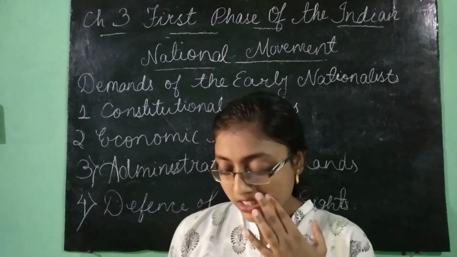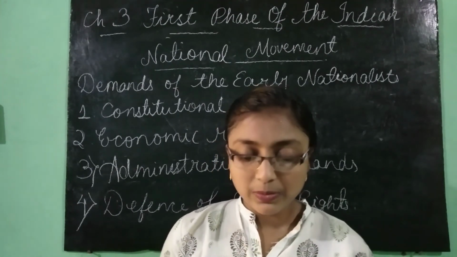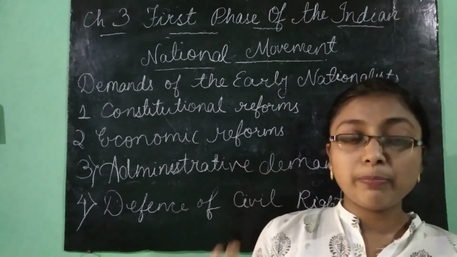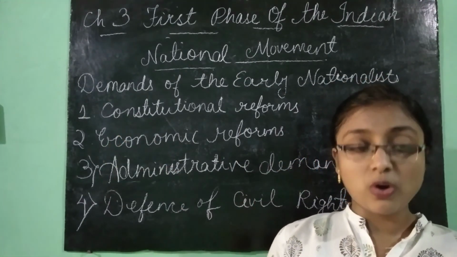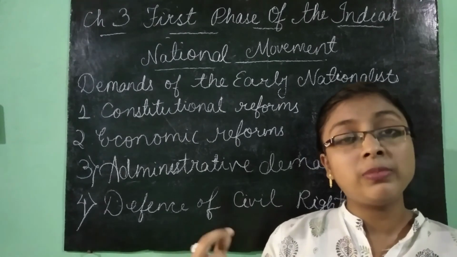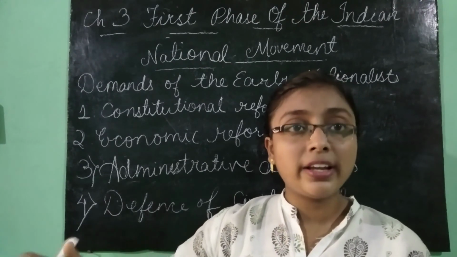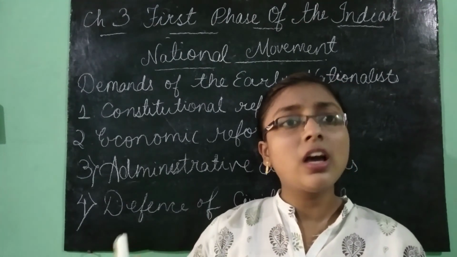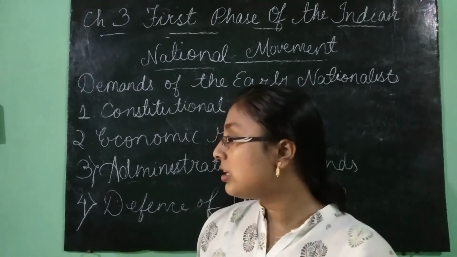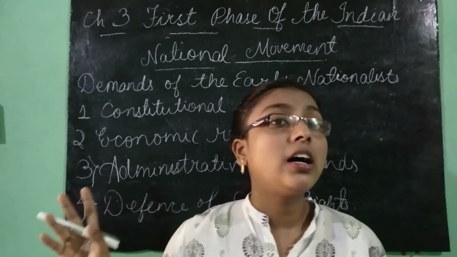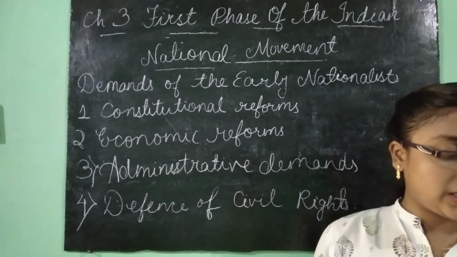And the third one is restoration of right to assemble and to form association. That is, people should be given the right to assemble and form association, because if associations are formed, then only new ideas would come up, then only new strategies would come up to fight against the British, or for the welfare of Indians, isn't it? So regarding all these things, the early nationalists made demands to the British.